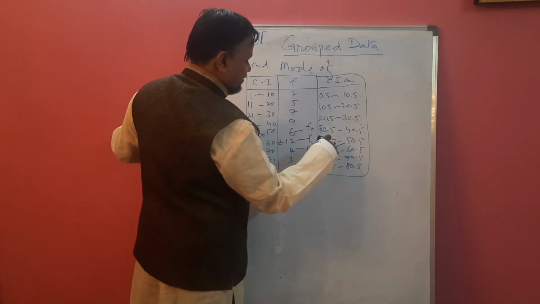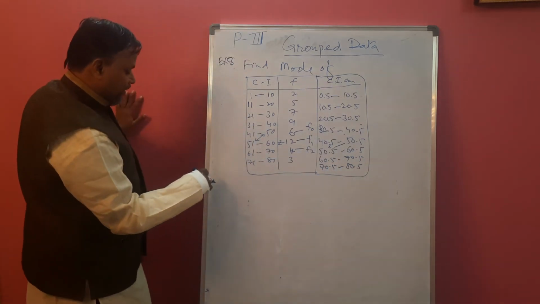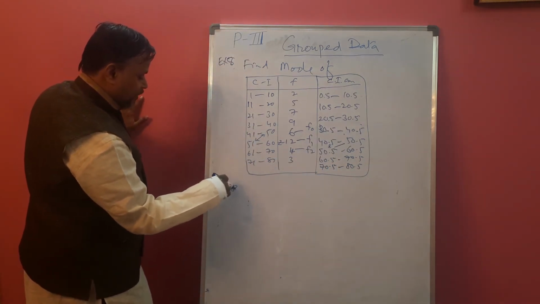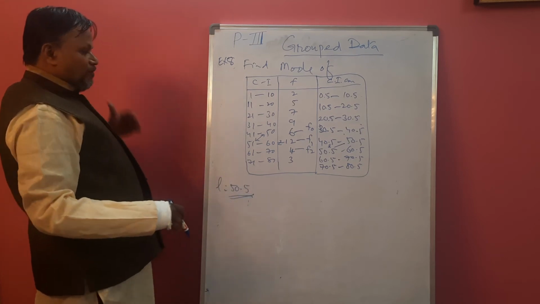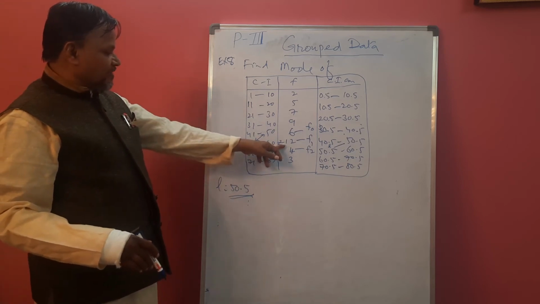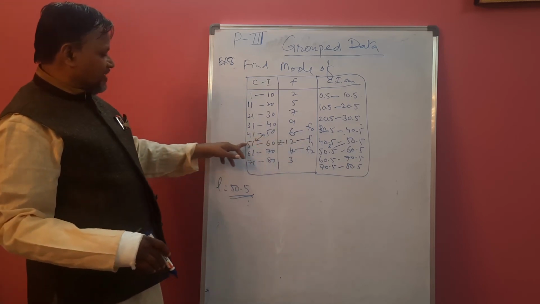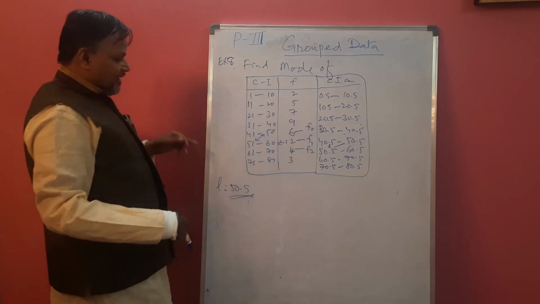Now here there is this class, L. See, the L value is 50.5. So this is the lower limit of the frequency class. Here 12 is our main frequency, that's why this class is called the frequency class. Another very shortcut method is there.